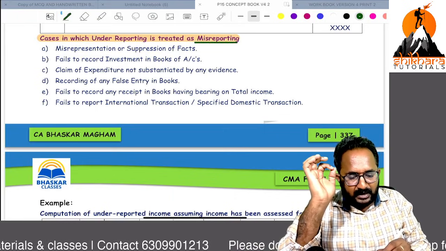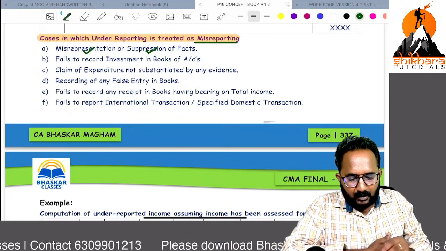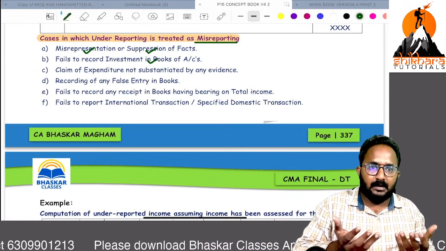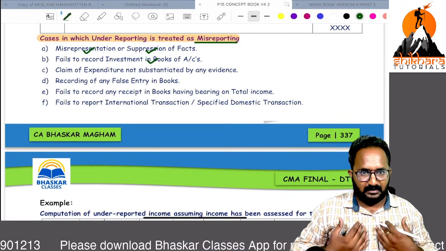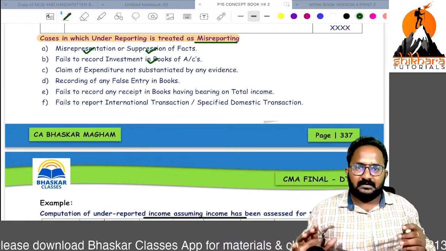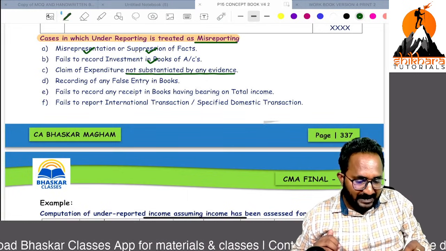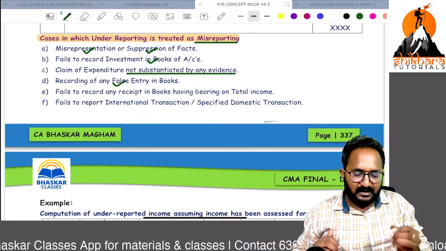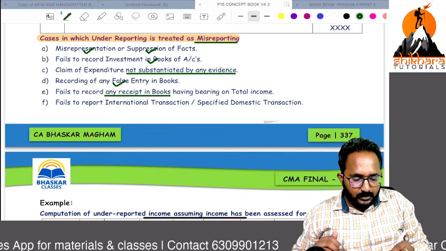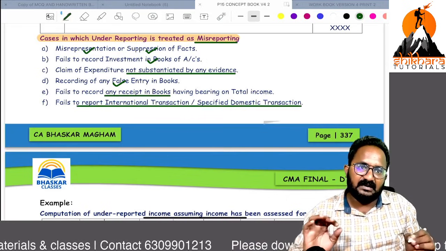If you are doing any suppression of facts or misrepresentation of facts; fails to record investments in the books of accounts, meaning investment related incomes I don't want to include in my returns; claim of expenditure, such as salary expenditure, but not substantiated by any evidence; recording of false entries; fails to record any receipt in the books; and fails to report international transactions or specified domestic transactions.